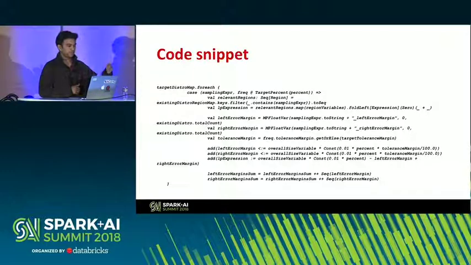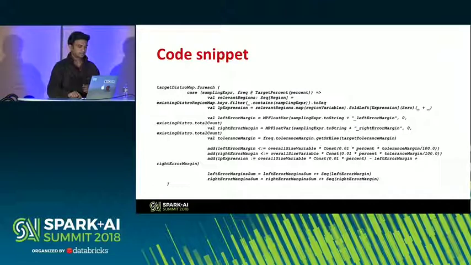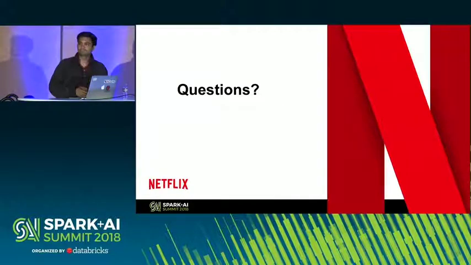A for each loop goes over each of those regions, and within each region we can apply the constraints I was mentioning in the previous slide. This also made it much easier to code, test, and fit into our Spark and Scala ecosystem. Cool. That's it.